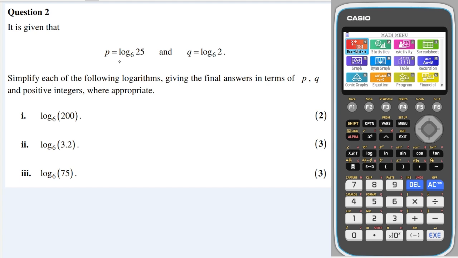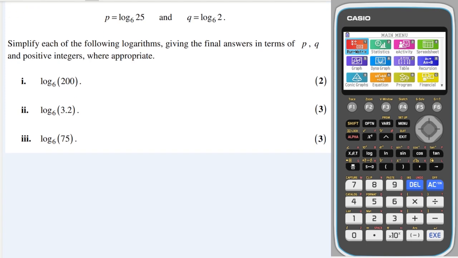Question 2 is given that p is equal to log base 6 of 25 and q is equal to log base 6 of 2. Simplify each of the following logarithms, giving your final answer in terms of p and q. Okay, so let's see what we can do with log of 200. We can write that as log of 8 times 25. So therefore we can write that as log base 6 of 8 plus log base 6 of 25.